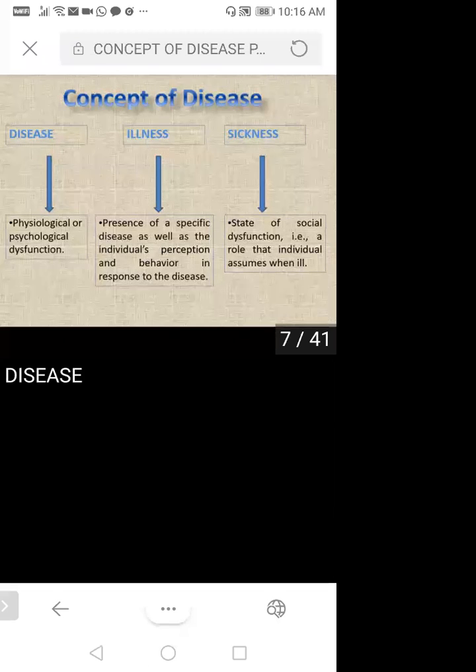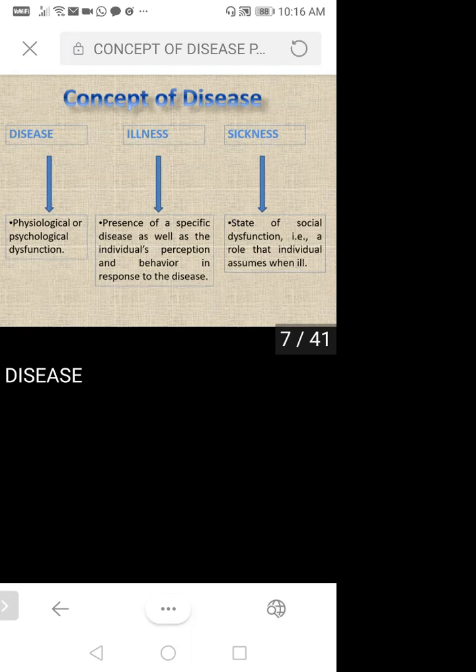So here you should make it clear what you mean by disease, illness, and sickness. Disease means physiological or psychological dysfunction. Now suppose you have that psychological dysfunction; as an individual, how are you going to react? What is your perception towards it, and what is your behavior toward that disease? That comes under your illness.